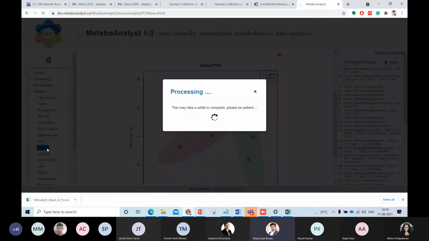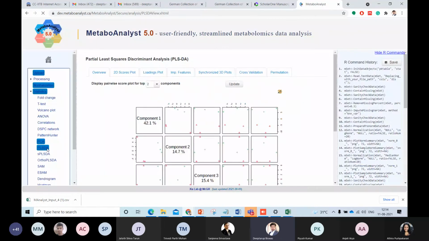Next, we will go for the PLSDA. PLSDA and PCA are the same in that they give you the cohort information, but PLSDA works under the principle of a linear classification model. That means it works with classification, that is, it is supervised. So it takes the class information that we give, right?